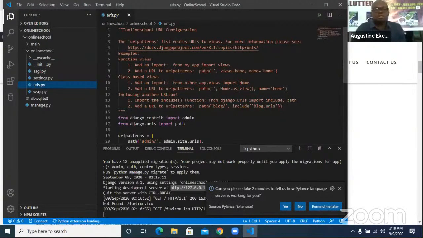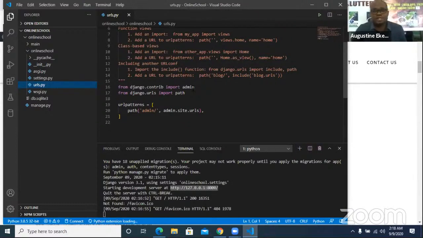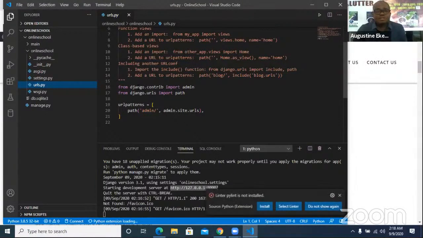So this is where the code is. You can see it has imported admin. Django already has admin coded up for us. That's why Django is very efficient, very good, easy to use. So we're importing admin from the package django.contrib, and we're importing path from the package django.urls. Then we're putting this urlpatterns to link up. First of all, we're linking up the admin, but we want to link up the new app that we created.